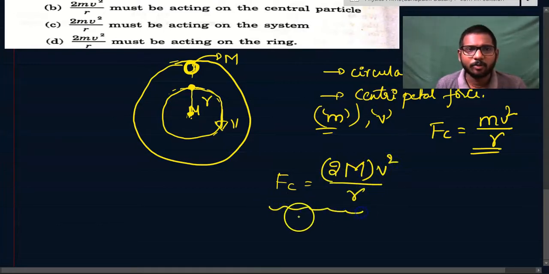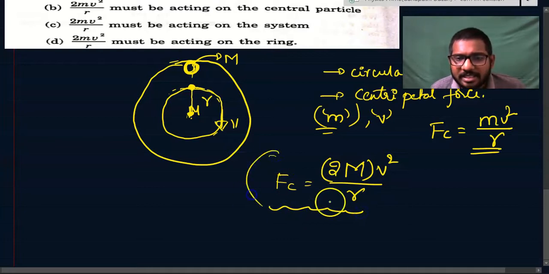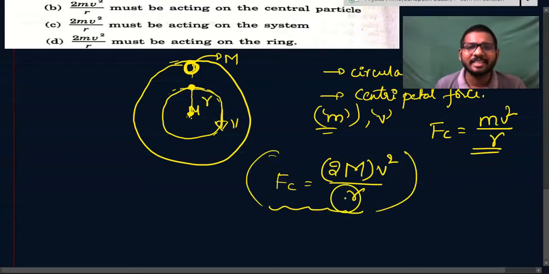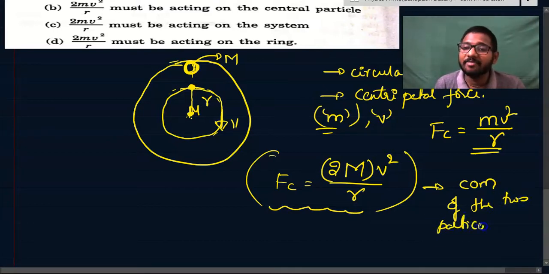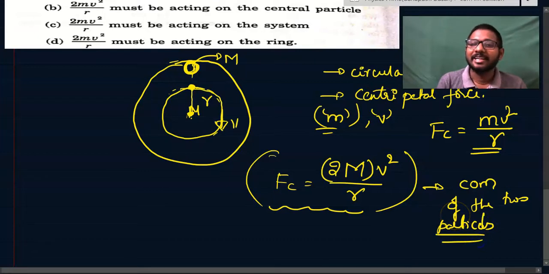This is the force that should be acting on this system, and it should act on the center of mass of the two particles, so that the center of mass can rotate with this speed.